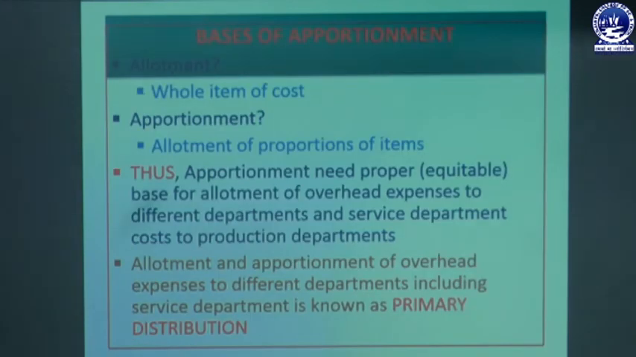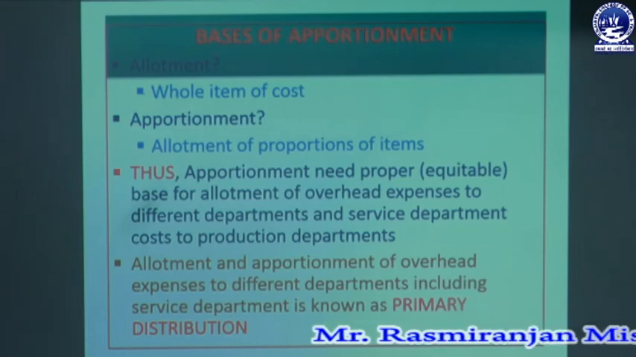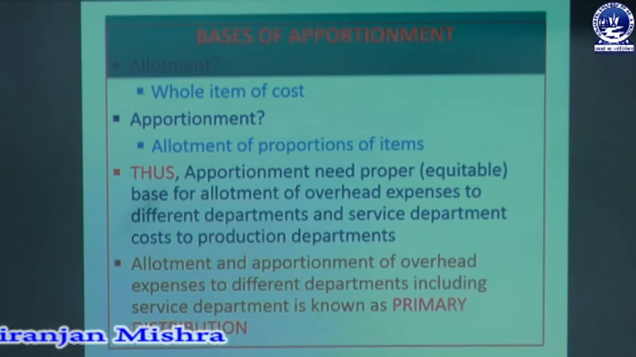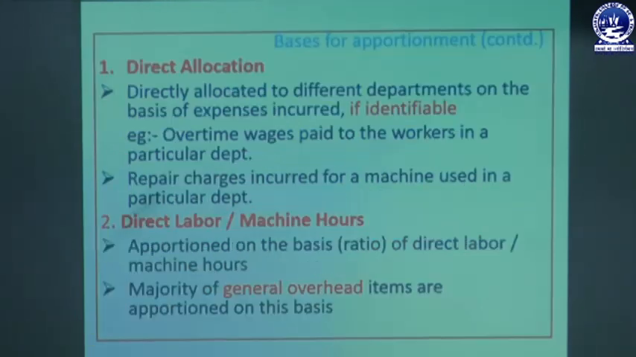What are the bases of apportionment? Allocation means allotment of a whole item of cost, while apportionment means allotment of a proportion of a cost. Hence, apportionment needs a proper or equitable basis for allotting the overhead expenses to different departments, maybe service departments or production departments. Allotment and apportionment of overhead expenses to different departments is made by way of primary distribution.